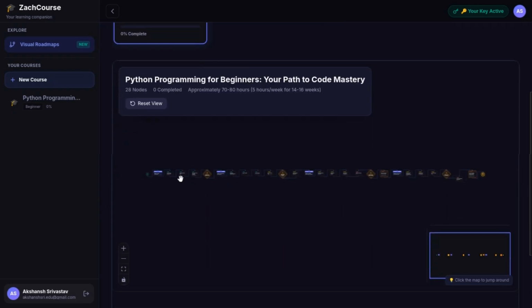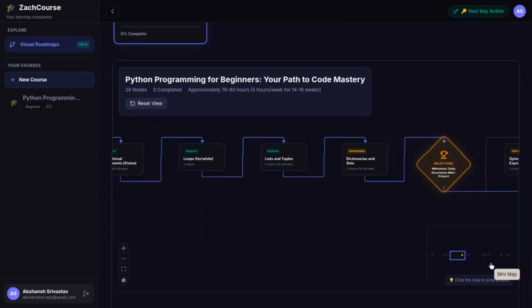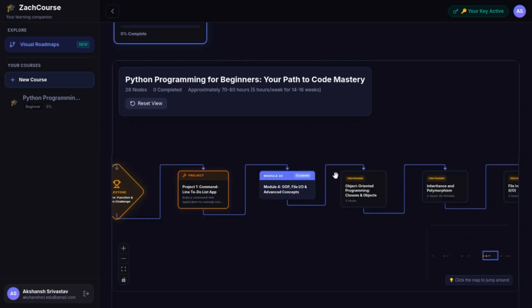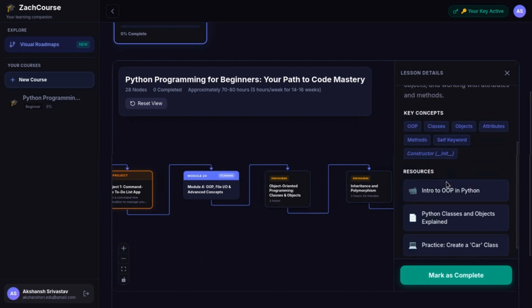You can also add it to favorites or delete it, of course, and we have this little minimap here that we can use for navigation. You can also navigate here, but I just like navigating with the minimap as it is much faster. As you can see, each lesson in the roadmap, or module as you may call it, has a different section for it and resources available.